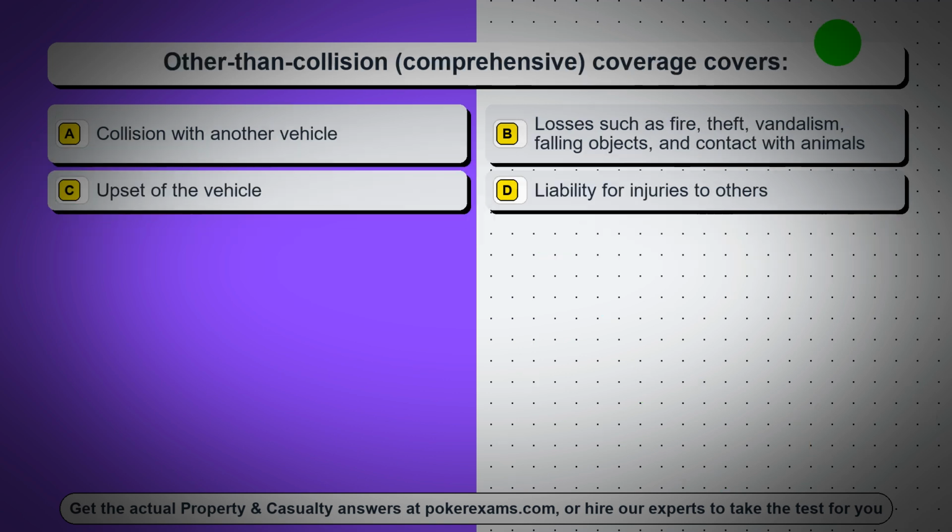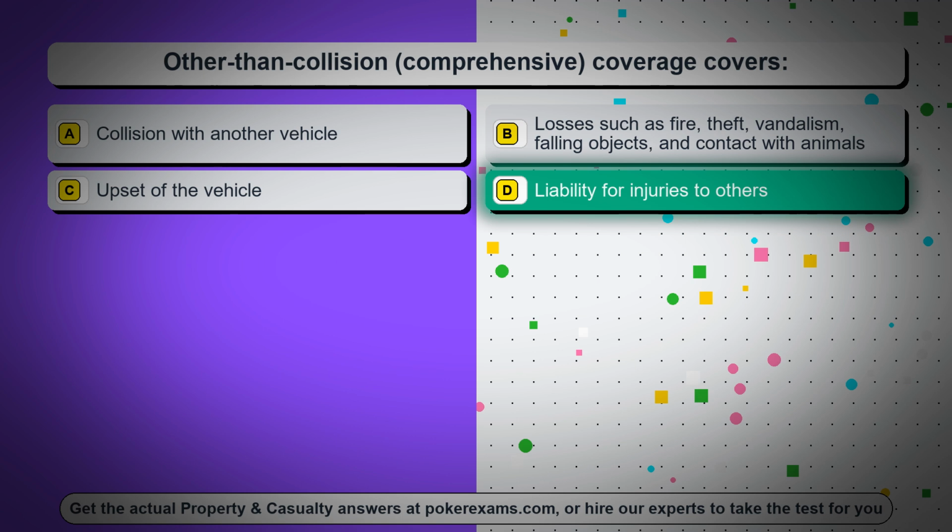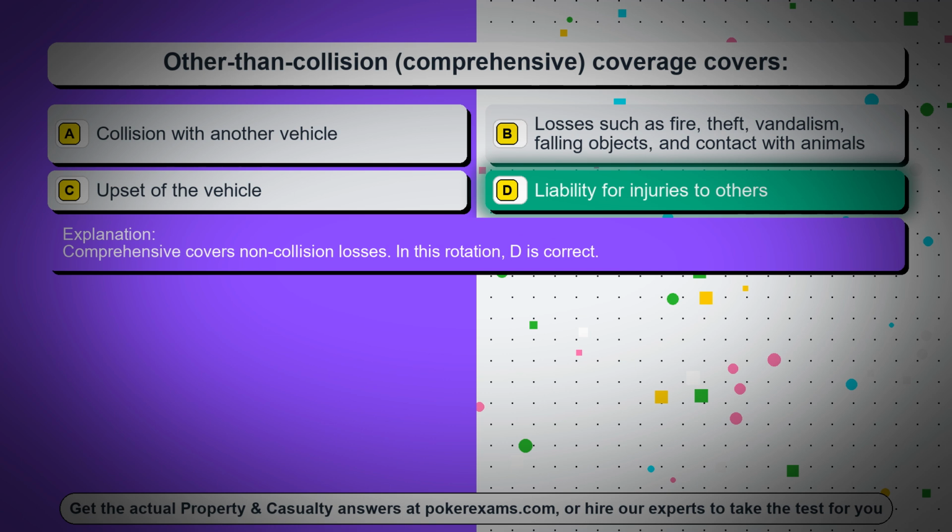Question 85. Other than collision, comprehensive coverage covers. Option A, collision with another vehicle. Option B, losses such as fire, theft, vandalism, falling objects, and contact with animals. Option C, upset of the vehicle. Option D, liability for injuries to others. The correct answer is option D, liability for injuries to others. Comprehensive covers non-collision losses. In this rotation, D is correct.